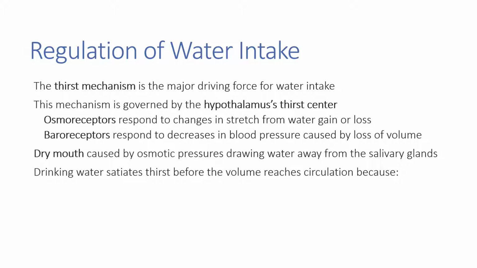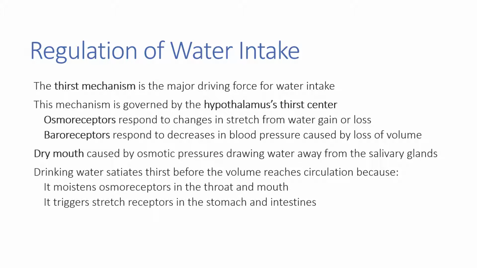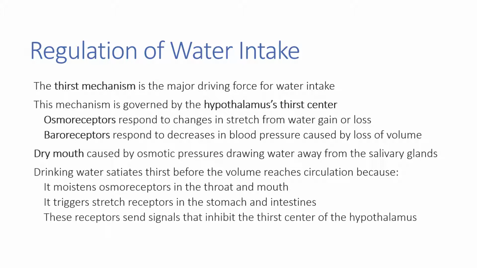When we do take that drink, drinking water satiates our thirst before that water is actually even added to the volume of blood traveling through circulation. This is because as we drink that water, the water moistens osmoreceptors in the throat and mouth, and triggers stretch receptors in the stomach and intestines before we even absorb that water into the bloodstream. These receptors send signals that inhibit the thirst center of the hypothalamus.